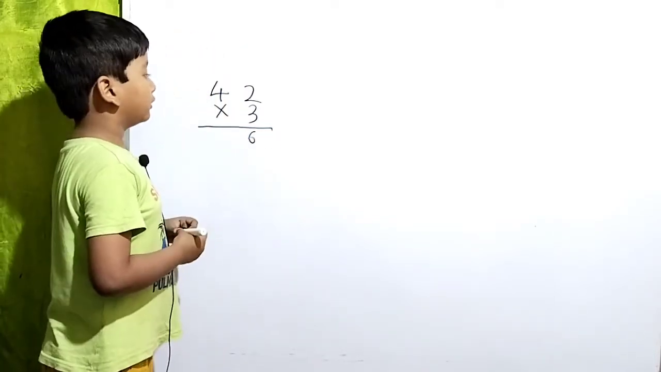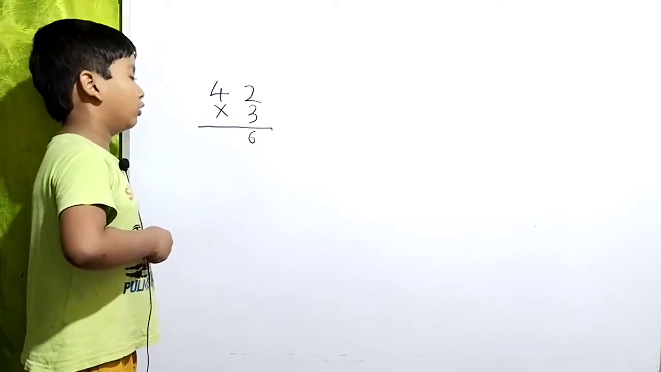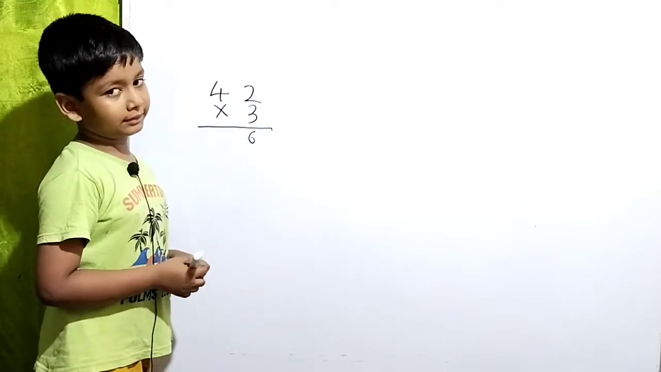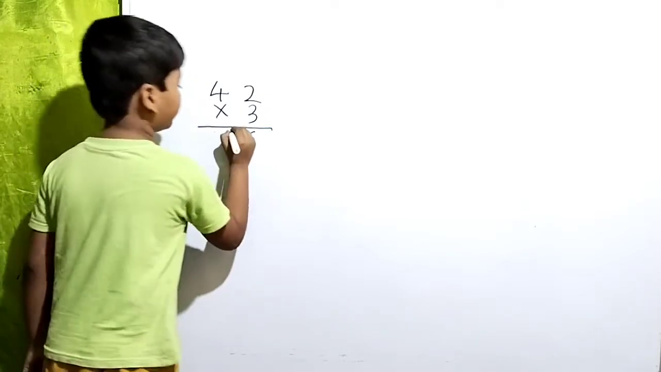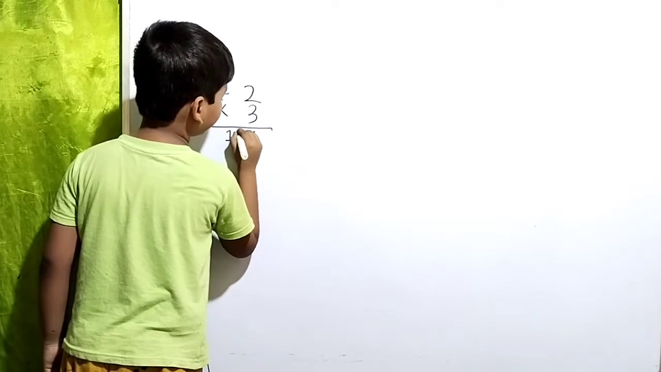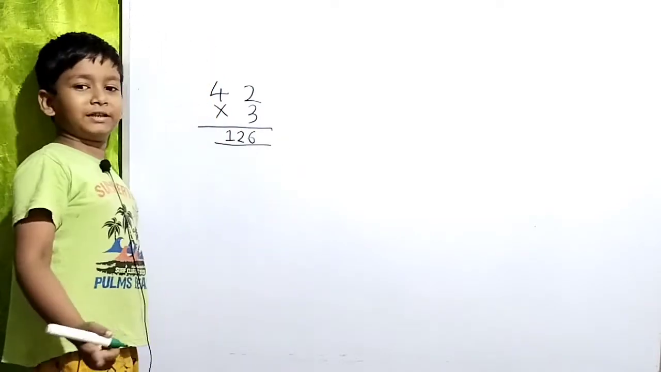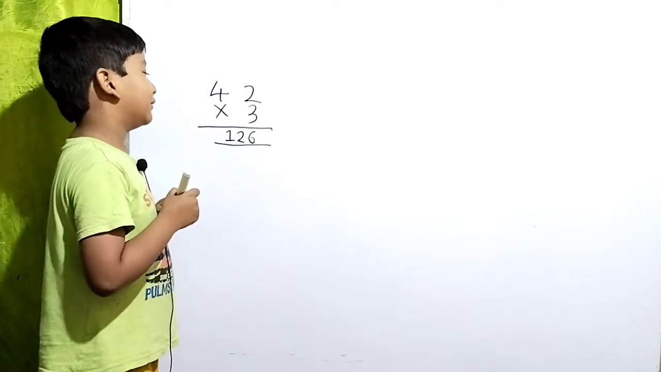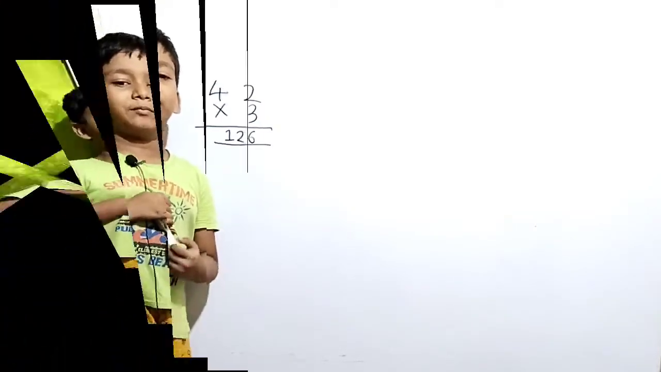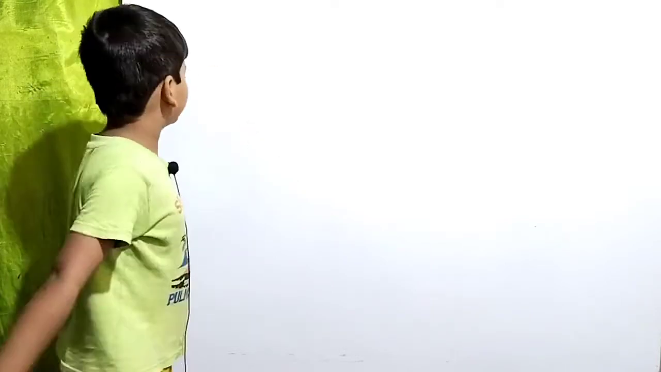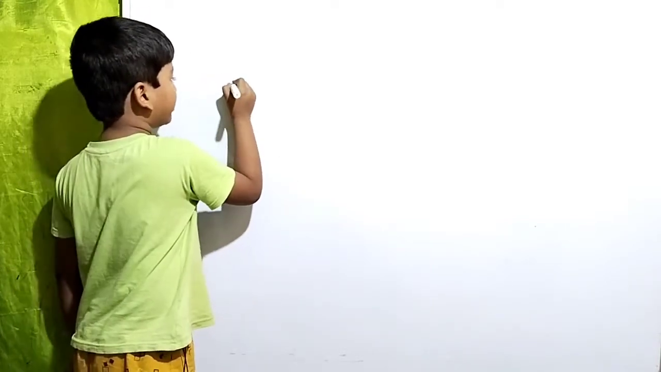And then 3 to 4. 3 ones are 3, 3 twos are 6, 3 threes are 9, 3 fours are 12. So our answer is 126. So let's see the next problem. Let us see another problem.